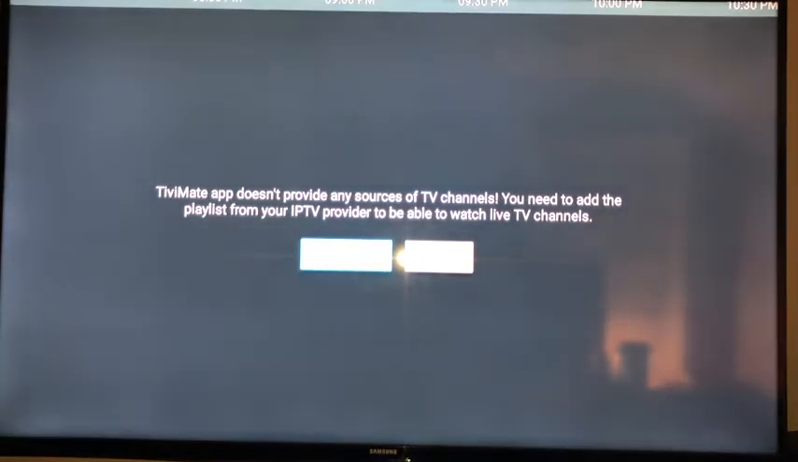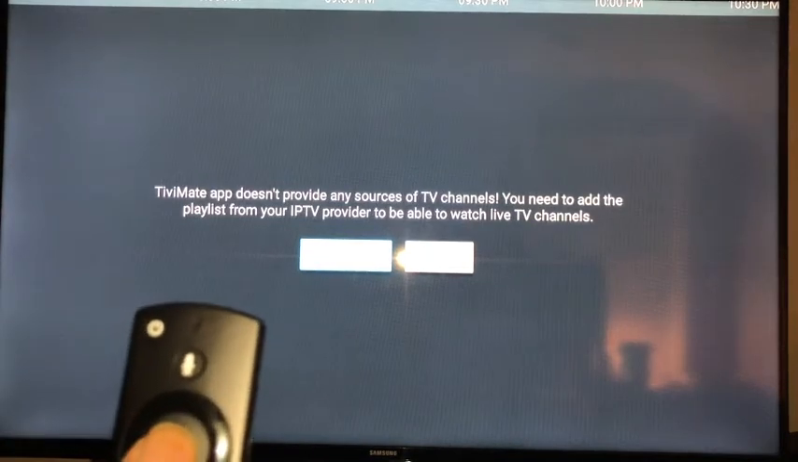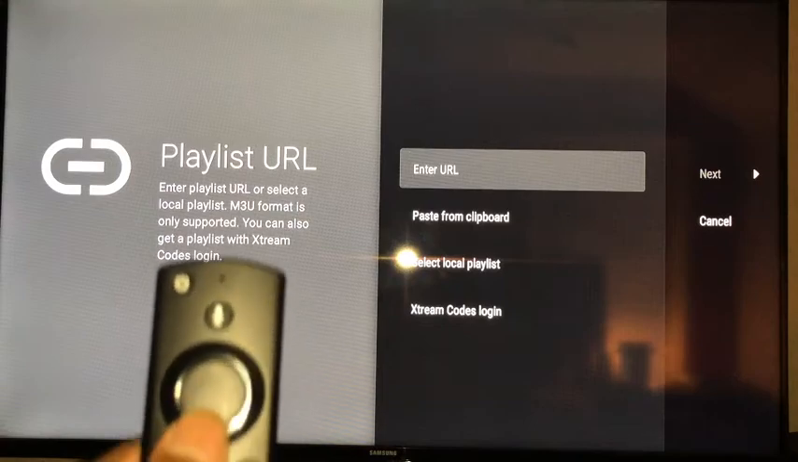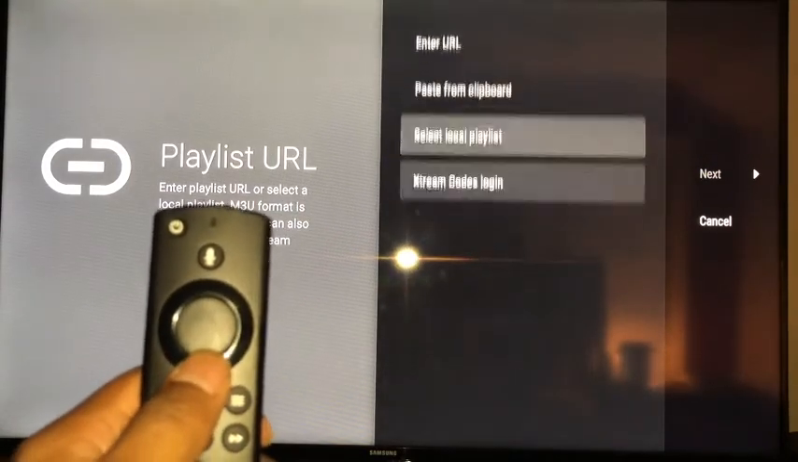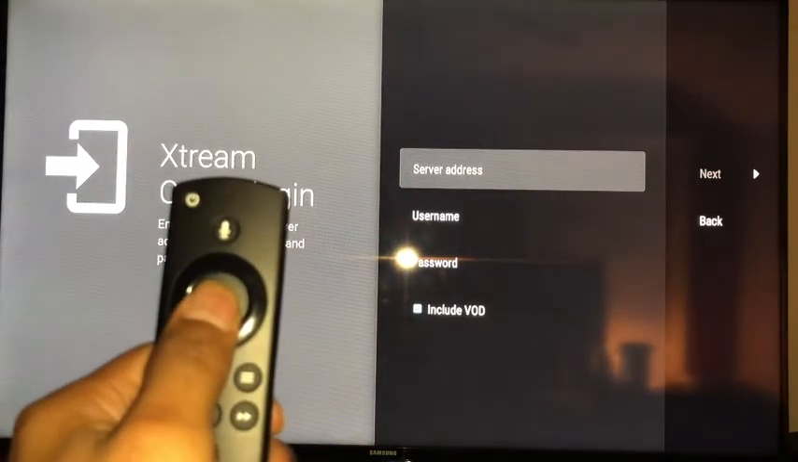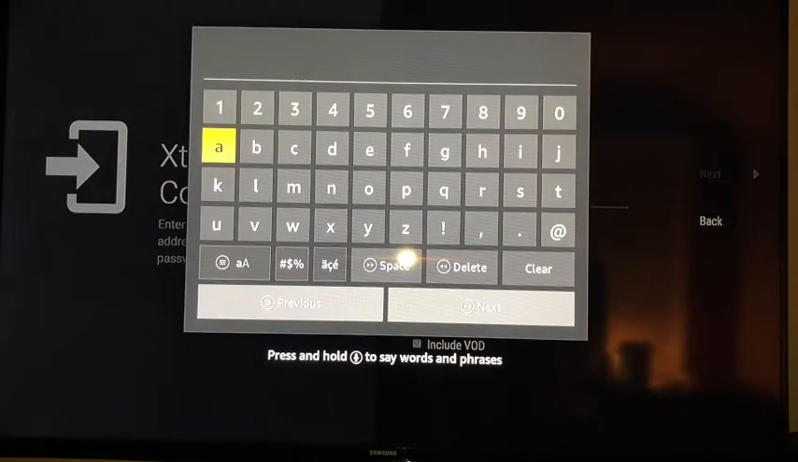And now we want to click add playlist, which is the first one that's already selected. So now that we're here, we're going to scroll down to Extreme Code Login and click server address. In the first box, we're going to put in this number I'm about to set in right now. And once that number is in, make sure you check to make sure it's right. And once that number is in, we hit next.